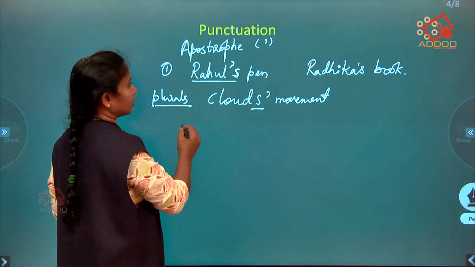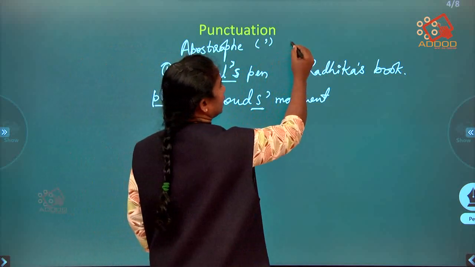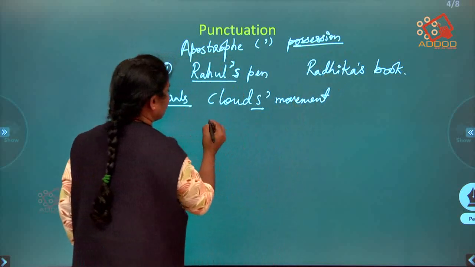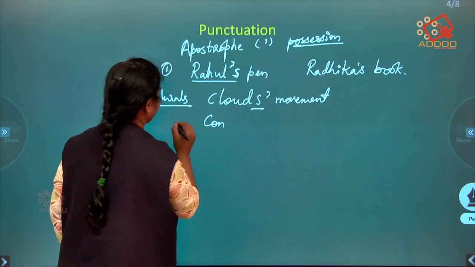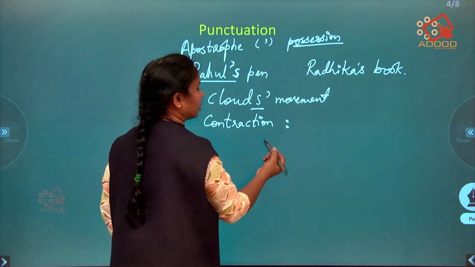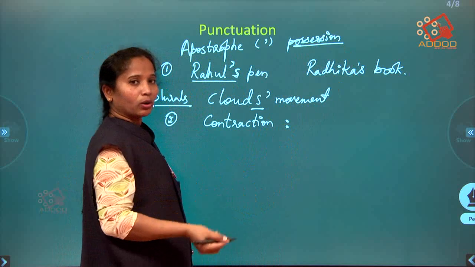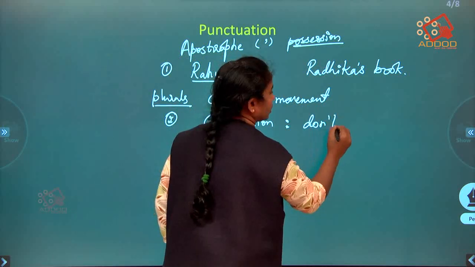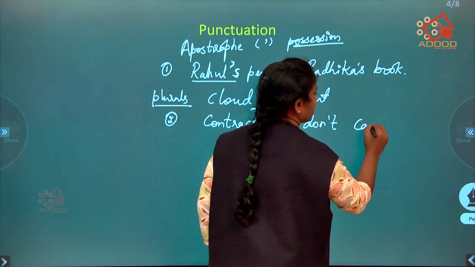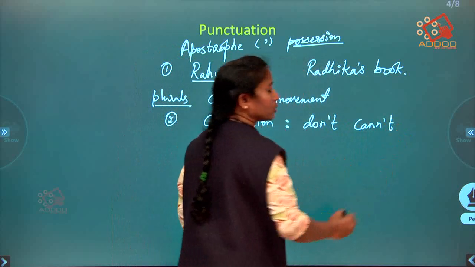Where else do we use it? In contractions. So these were all used to indicate possession. Now we can use it in contractions also. Whenever we say "do not," we use "don't." For "cannot," we use "can't."